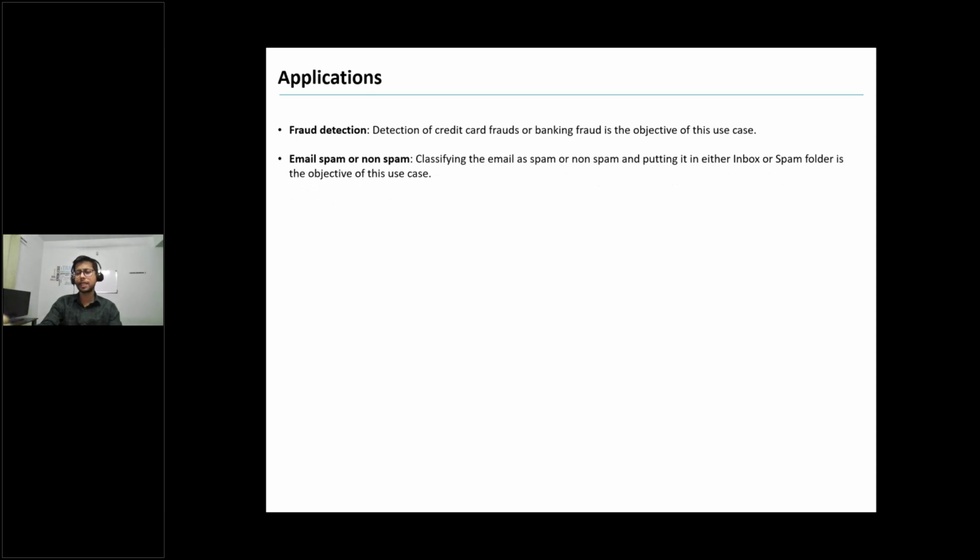Another use case is email spam or non-spam. If an email is coming to your mailbox, like you might have observed in Gmail, Google automatically filters certain mails into the spam category and certain into non-spam, right? That's so your inbox is not filled with spam mails, so this categorization is very important. Even certain offices don't use Gmail, they use Outlook, and they have their customized email box. There they also want to apply this kind of filtering, so we can use logistic regression there too.